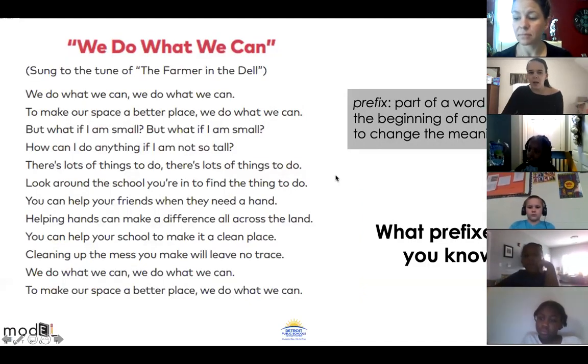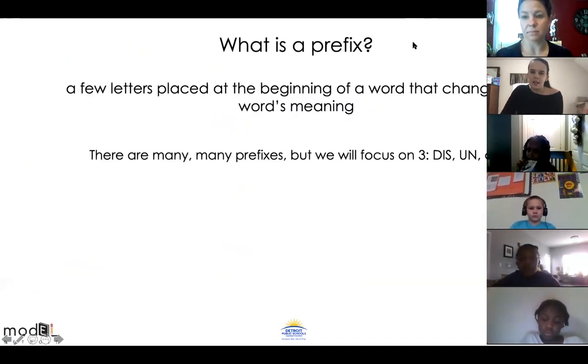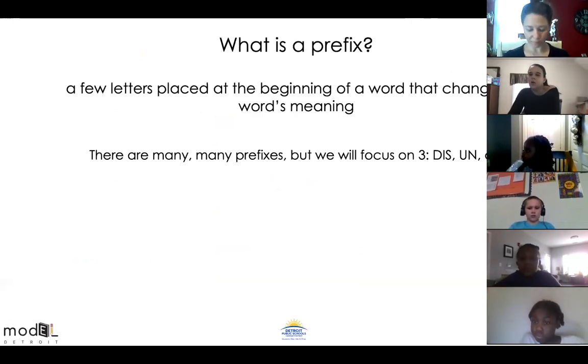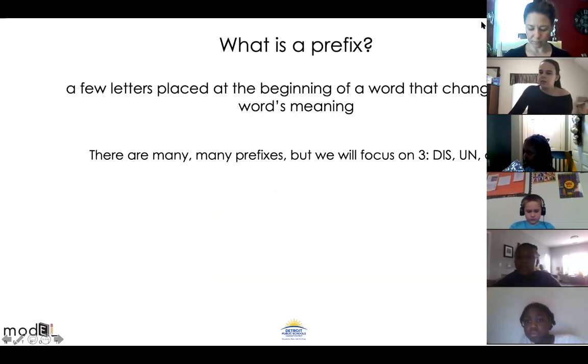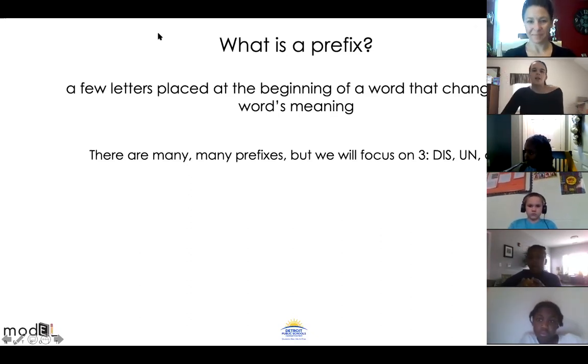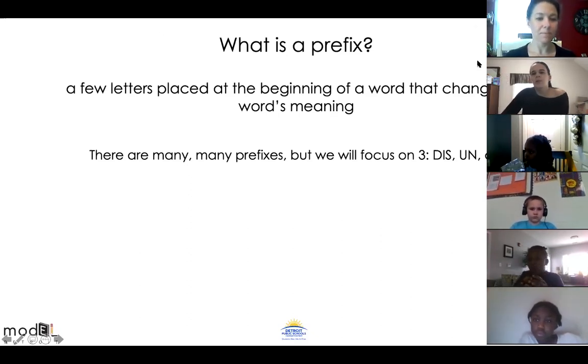We're going to skip out on we do what we can today just because we've got so much to do. Before we start though, friends, I want to remind you to use the chat only for things that pertain to what we're learning about or questions that you have about what we're learning about. So as much as we love to talk to each other and say hi, how are you, we need to make sure that we're not distracting each other with those messages, okay? Got me? Okay. So, Miss Isla, you want to tell friends what a prefix is?